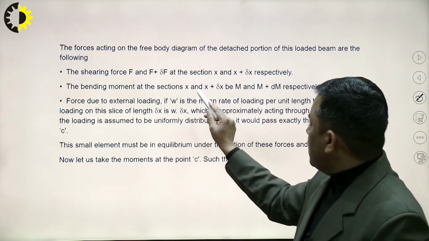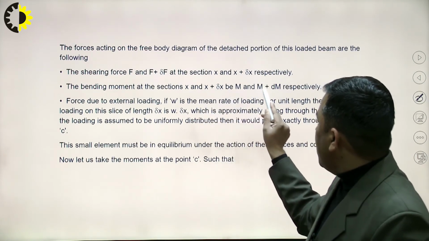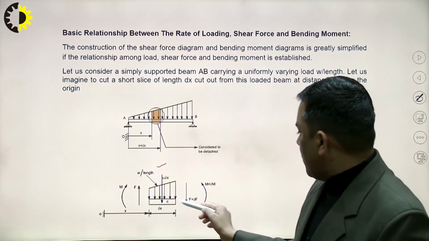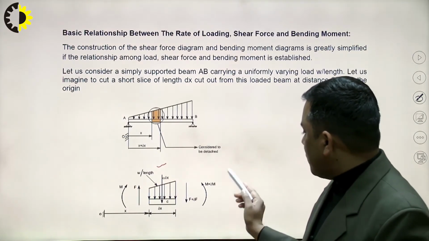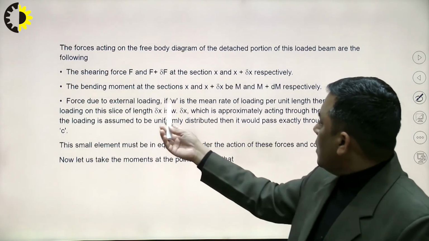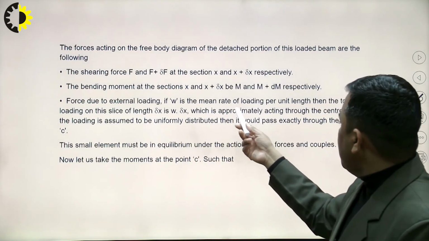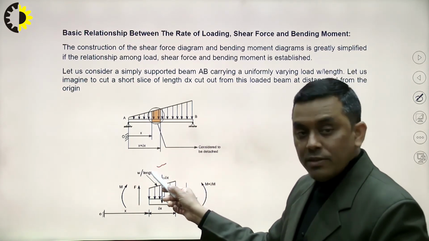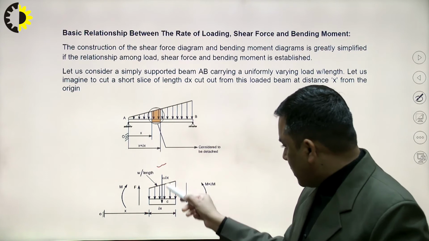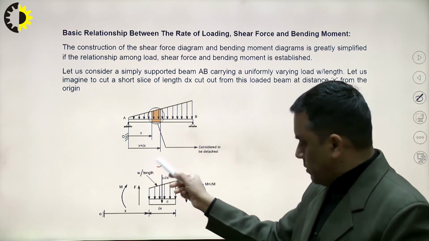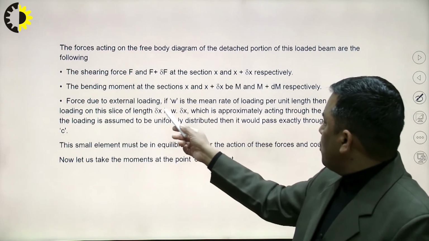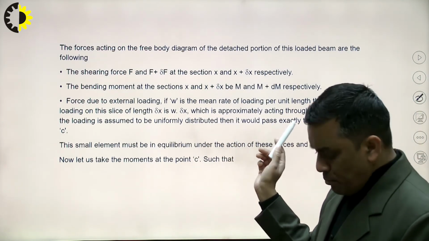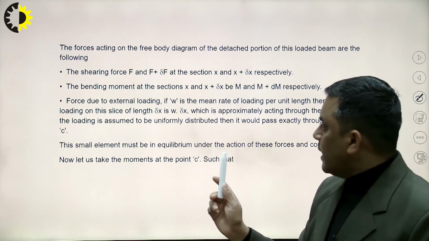The bending moments at distance x and x plus delta x are M and M plus delta M. Okay, and the force due to external loading: W, because of the small section it is a UDL, so W delta x is the load. So force due to external loading, if W is the mean load. So these are the forces and moments on either side of the dx element.